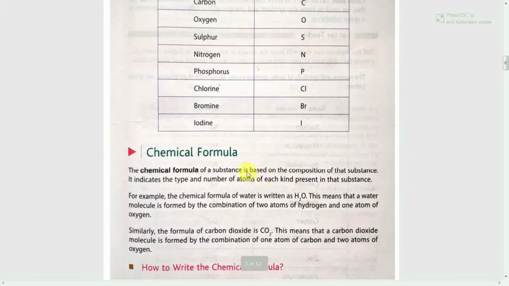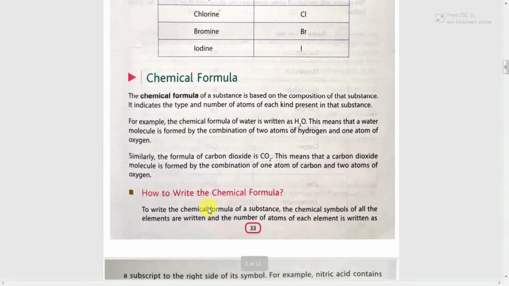Next, chemical formula. The chemical formula of a substance is based on the composition of that substance. It indicates the type and number of atoms of each kind present in that substance. For example, the chemical formula of water is written as H2O. This means that a water molecule is formed by the combination of 2 atoms of hydrogen and 1 atom of oxygen. Similarly, the formula of carbon dioxide is CO2. This means that a carbon dioxide molecule is formed by the combination of 1 atom of carbon and 2 atoms of oxygen.